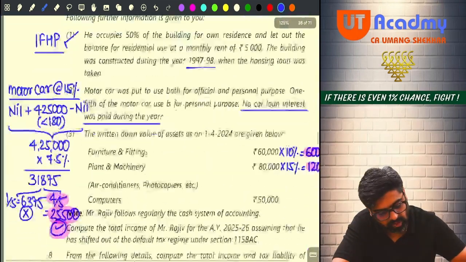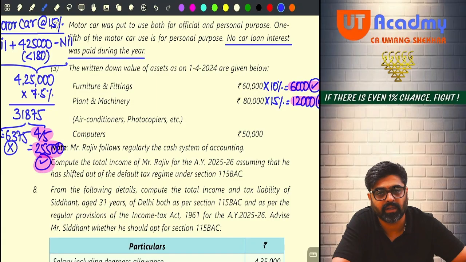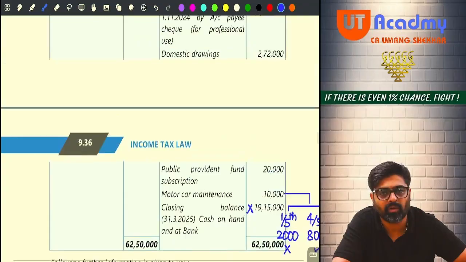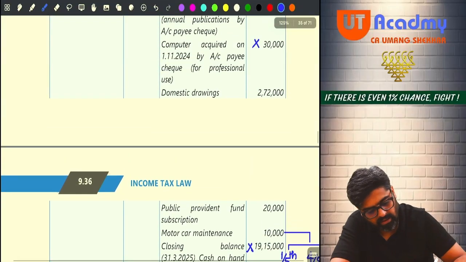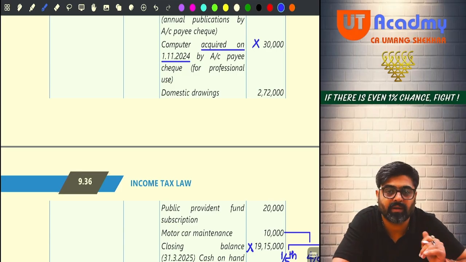So can you see the block of computers? Yes, 50,000. So in that you will add the 30,000. Wait. Is 30,000 less than 180 days or 180 days or more? Check. The computer was purchased on 1st November 2024, meaning after 4th October, so it will be used for less than 180 days. So this is less than 180 days addition.